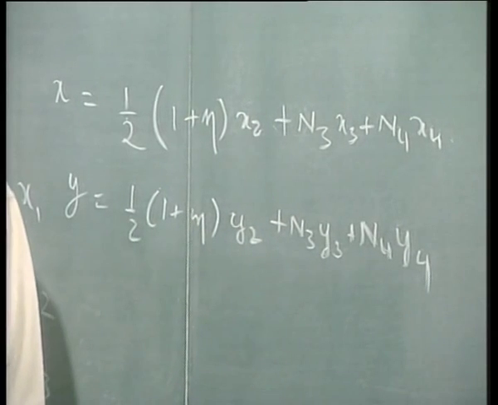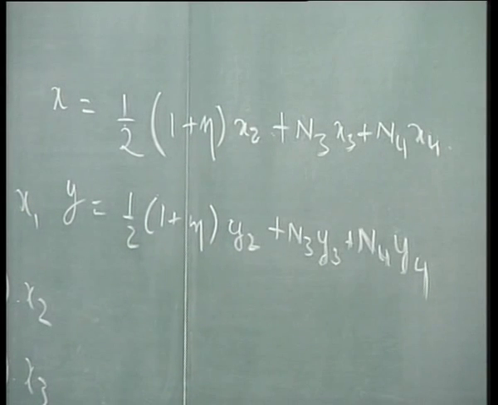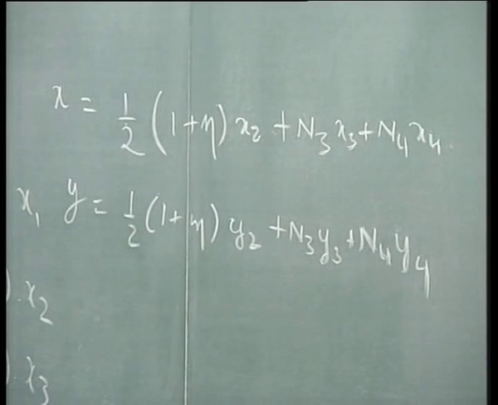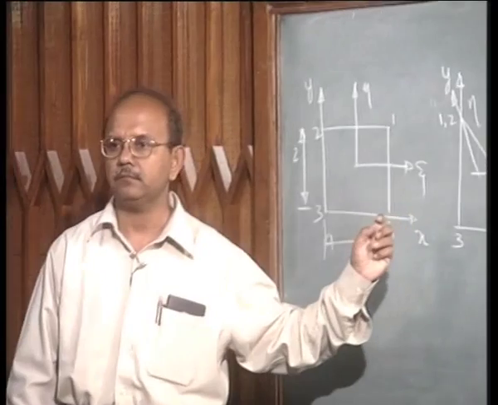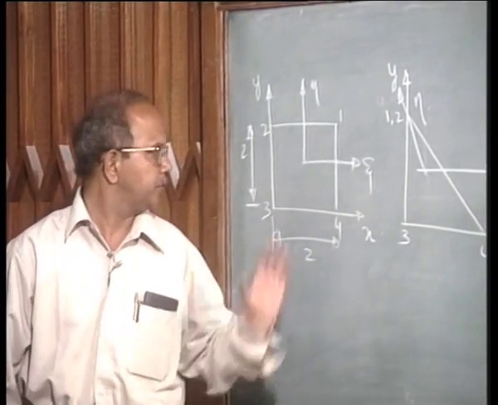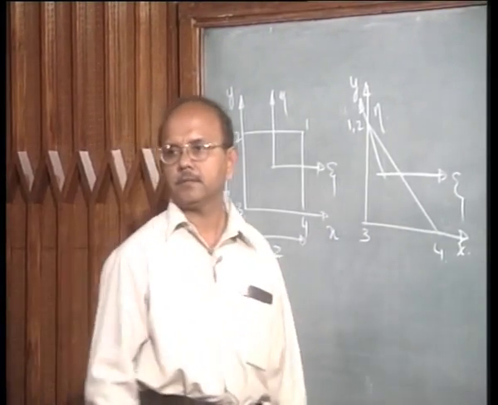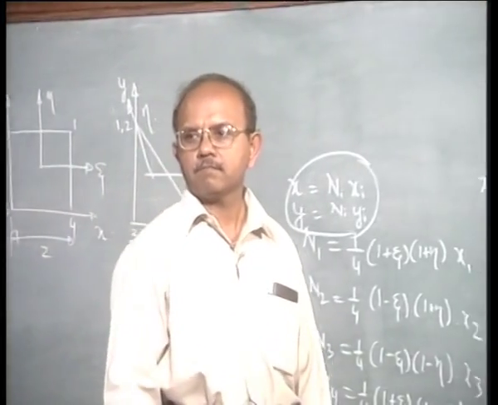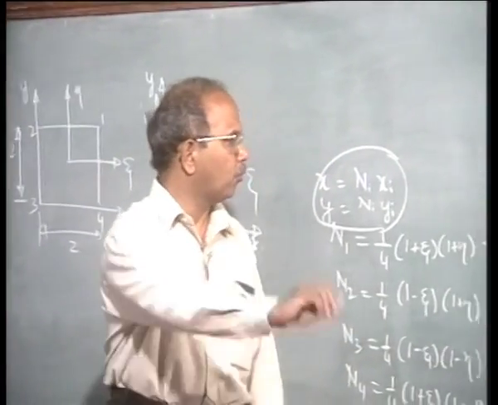Fine. So, my next step is let me substitute the coordinates x2, x3 and x4 from this figure onto my equations, right, so that I can write down now x and y.